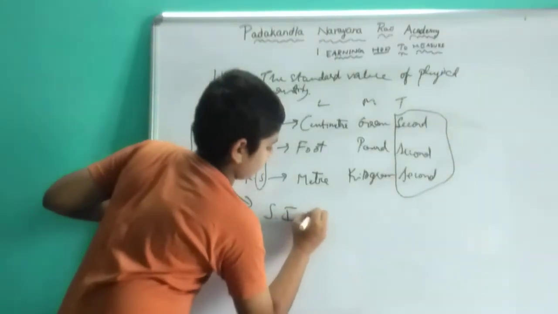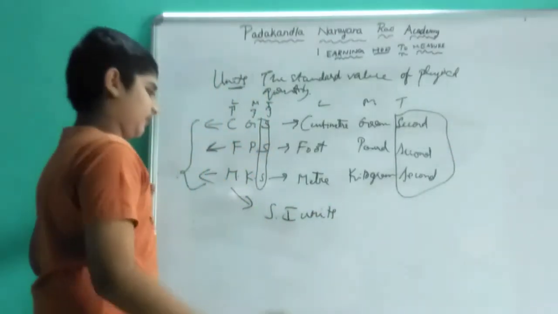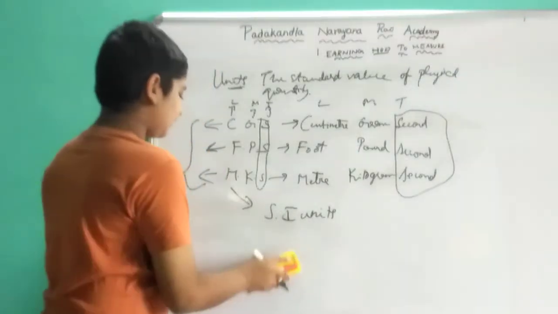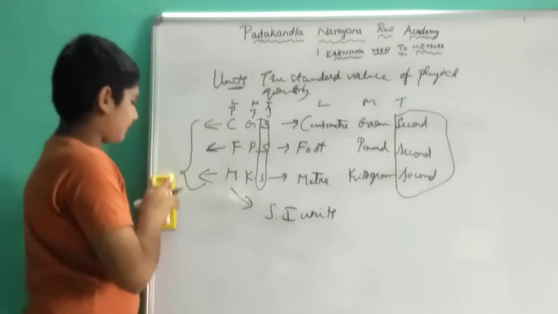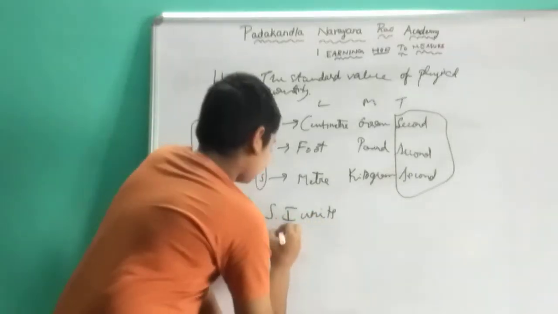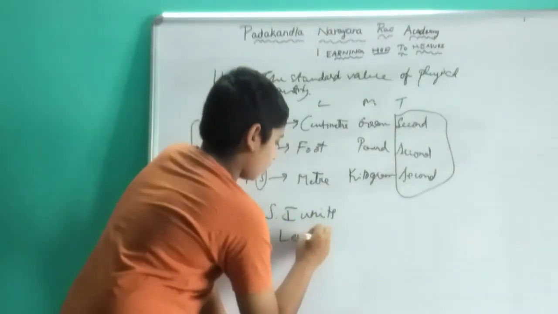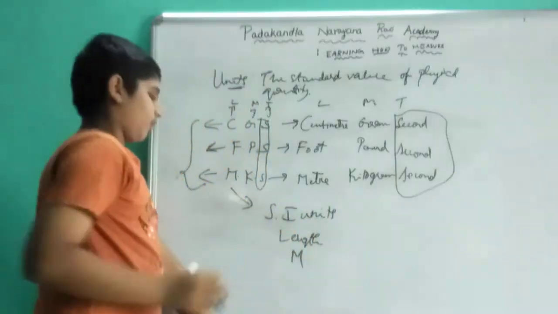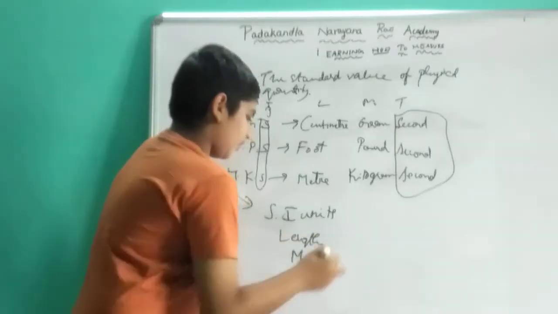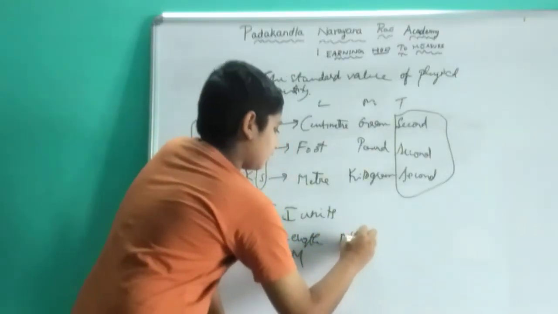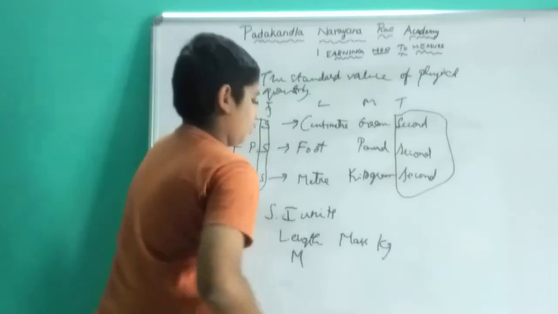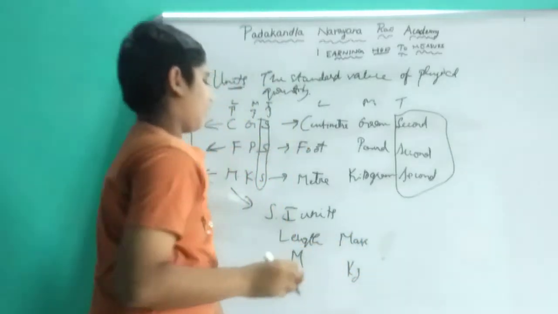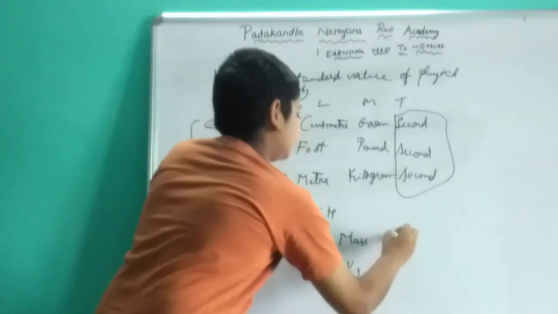SI units. What are these SI units? The International System of Units. The International System of Units has declared that for length the standard value is meter, for mass kg or kilogram, and for time seconds.